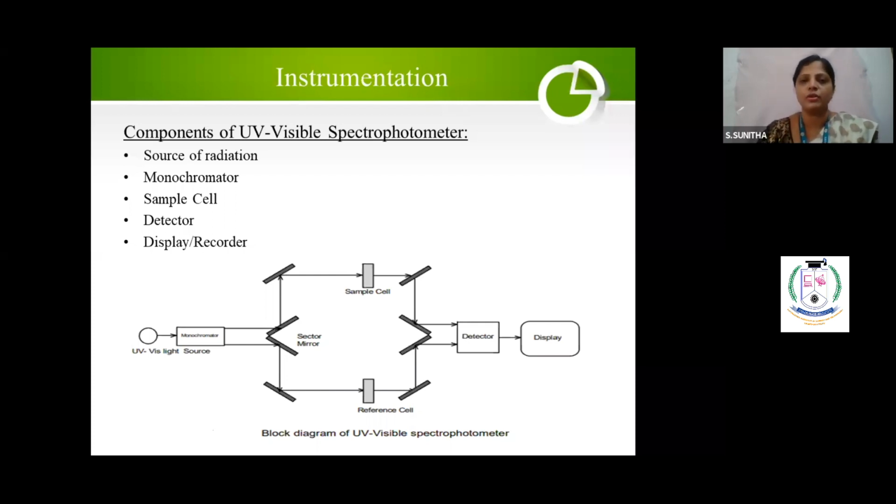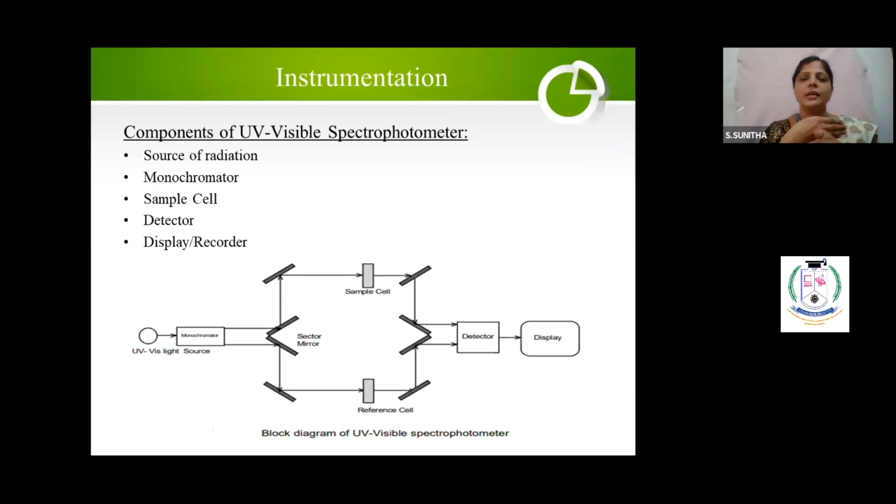So what is the use of the monochromator? It may be a quartz prism or it may be silica, depending on the need. Here we are using the quartz prism. What is the duty of the monochromator? When you send the light, it is polychromatic radiation. When it passes through the monochromator and comes back, it comes out like a single light with a narrow wavelength.